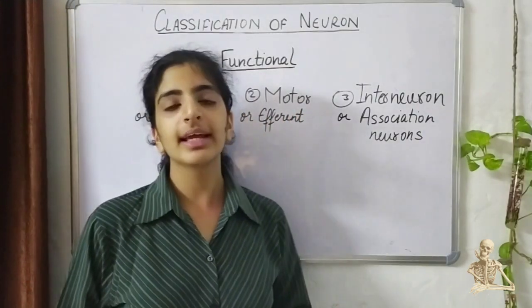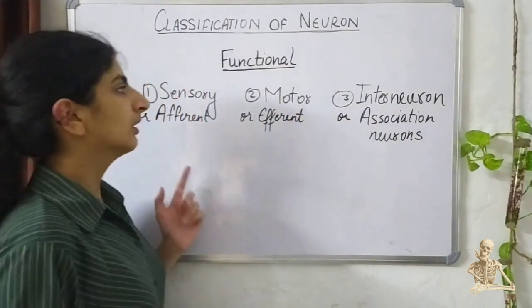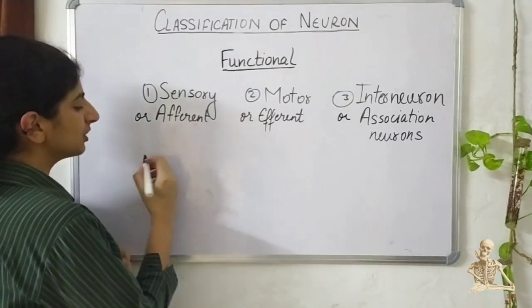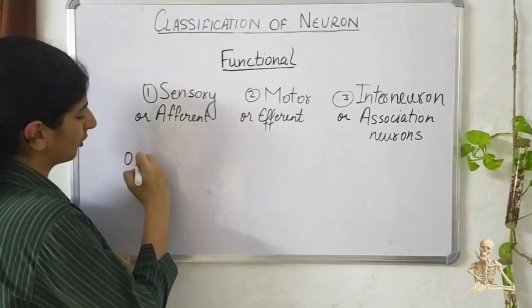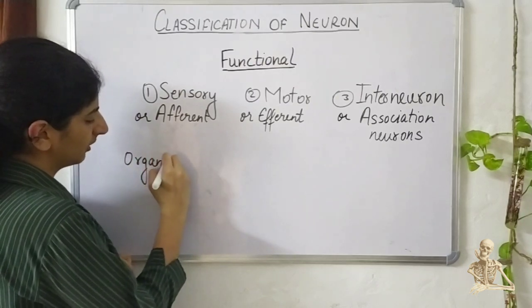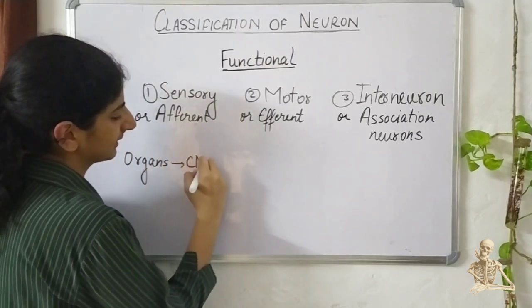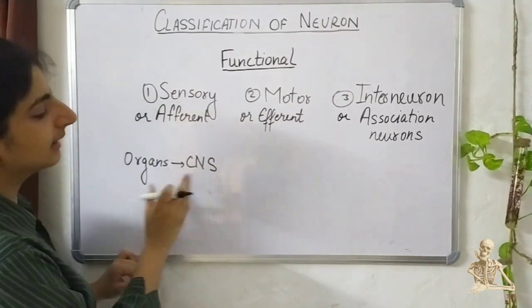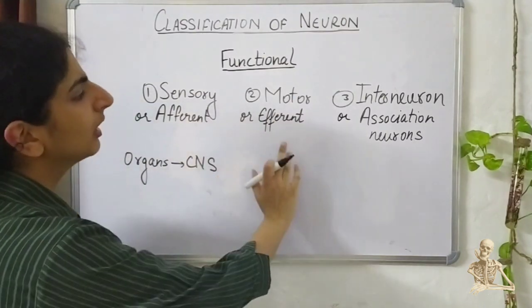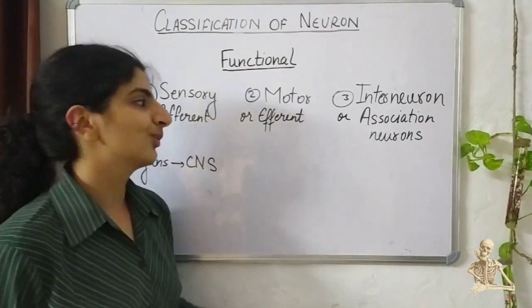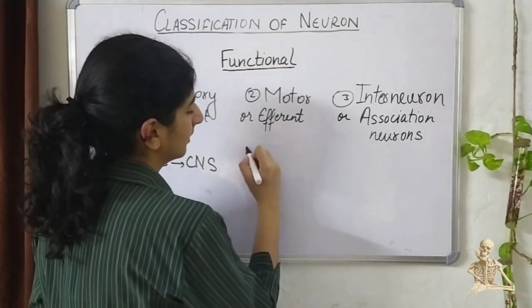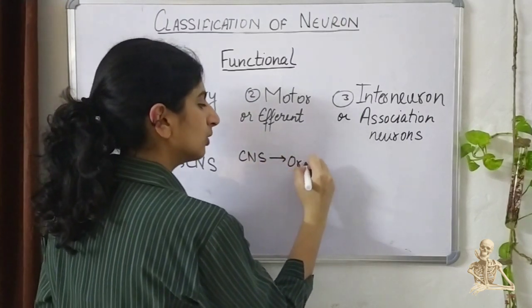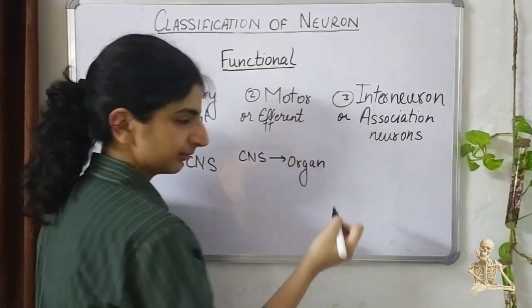Functionally, the neurons are again divided into three types. The first one is the sensory or the afferent neurons. These neurons are present from organs to the CNS. That is, they transmit the nerve impulse from the organs and take them to the central nervous system. Motor neurons or efferent neurons are the neurons that transfer the information from the CNS to the effector organ.